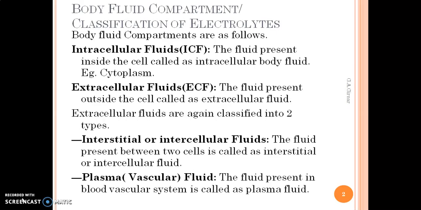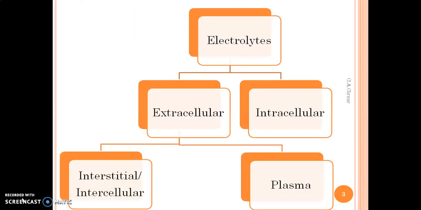And the second one is the plasma fluid. It is the fluid which is present in the blood vascular system. These both, interstitial and plasma, are extracellular fluids. Simply, we can summarize this point with this chart. Electrolytes have two classes, extracellular and intracellular. Extracellular is again classified into two subclasses, interstitial or intercellular, and the second one is the plasma fluid.